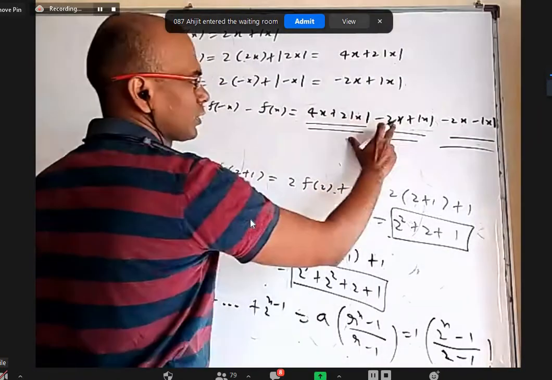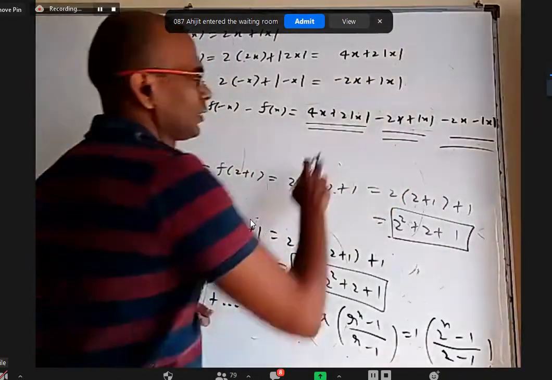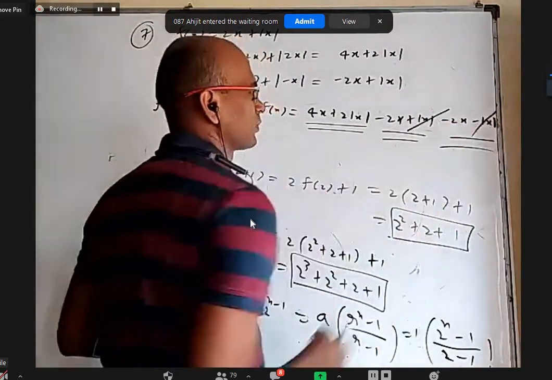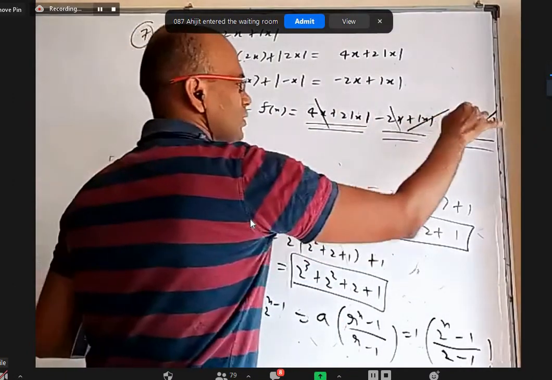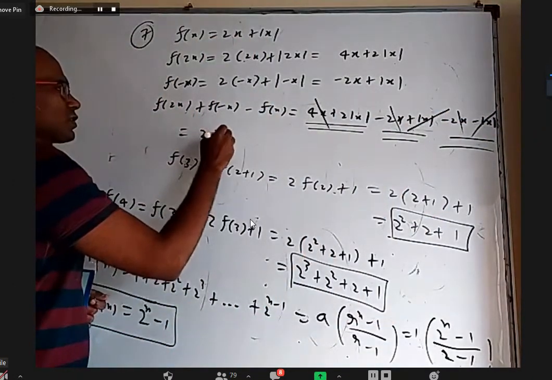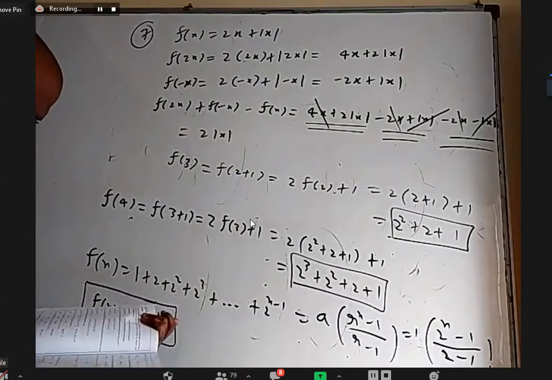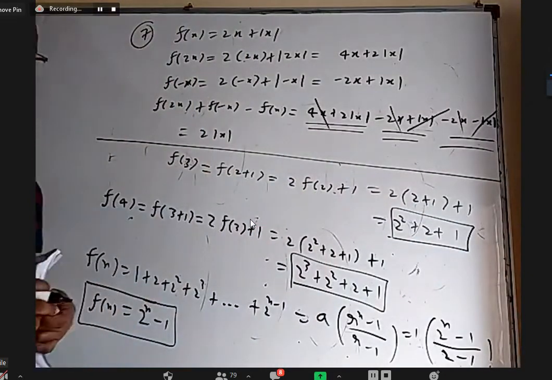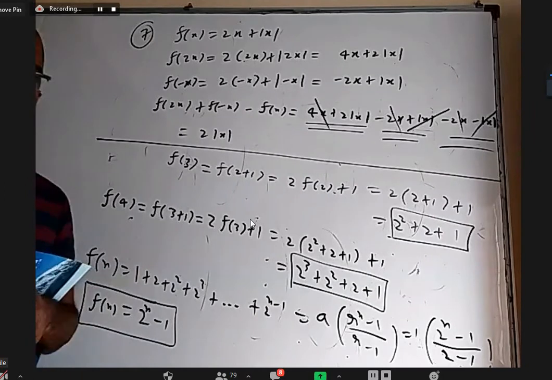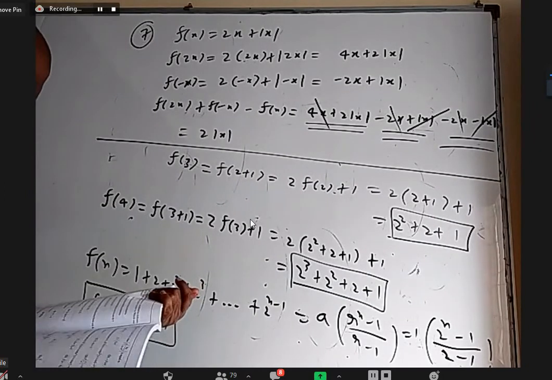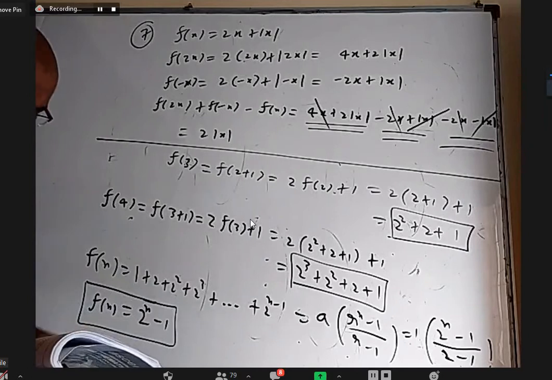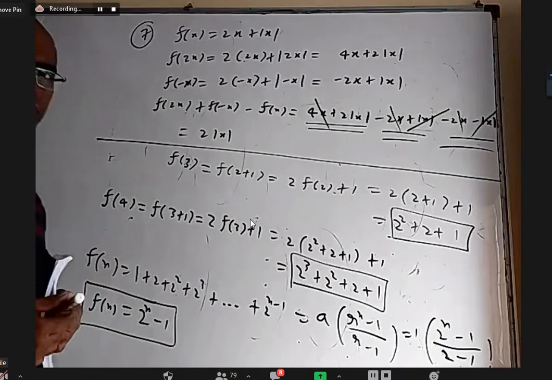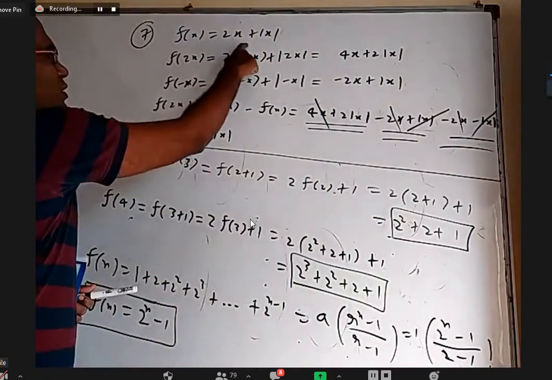Here 4x, here minus 2x, here minus 2x got cancelled. Here 2 mod x, single mod x and minus mod x. So this mod x and this minus mod x cancel. 4x minus 2x minus 2x cancelled. I'm left with only 2 mod x, nothing else. So the answer is 2 mod x. If x would have been positive, it is 2x. If x is negative, it is minus 2x. But in general, it is 2 mod x. So nothing so much about definition of the function as such. Just f of x definition is given, we are using that only.